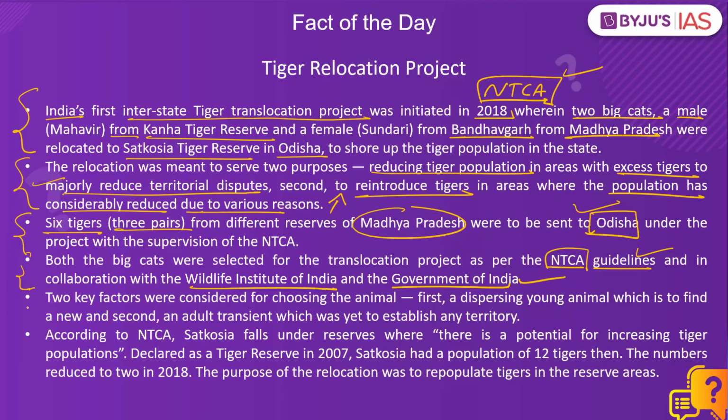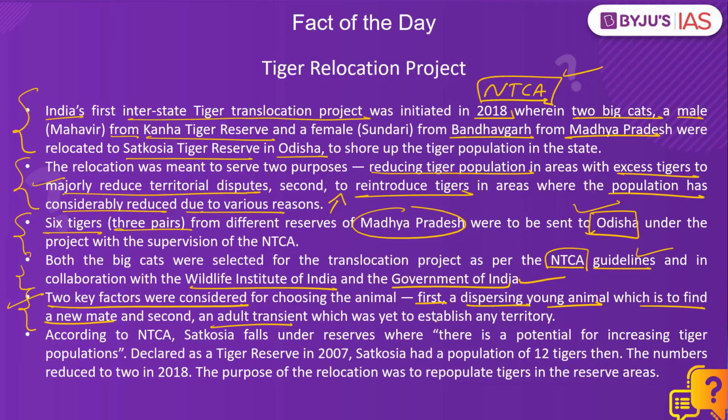And while selecting these tigers, 2 key factors were considered by the NTCA. First, they were looking for a dispersing young animal which was yet to find a new mate. And second, they were looking for an adult transient which was yet to establish any territory. So according to this criteria, 2 tigers were selected from Madhya Pradesh and they were translocated to the Satkosia Tiger Reserve, which had been declared by the NTCA as having great potential for increasing its tiger population.